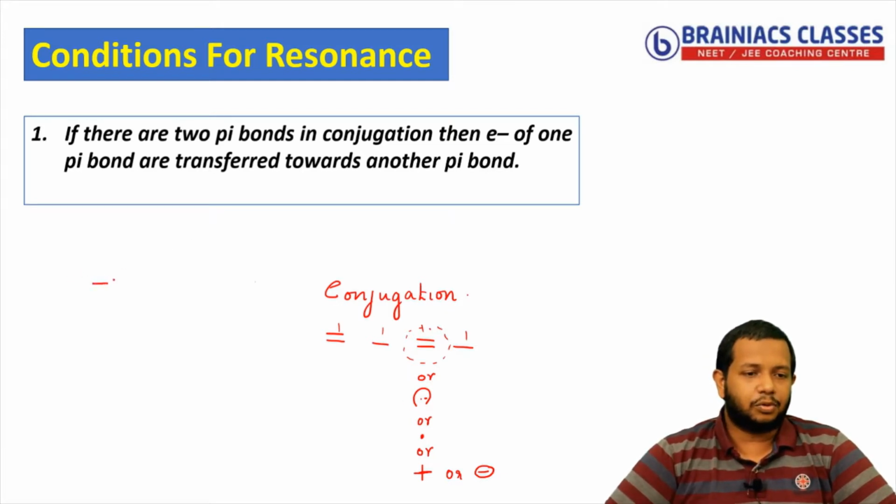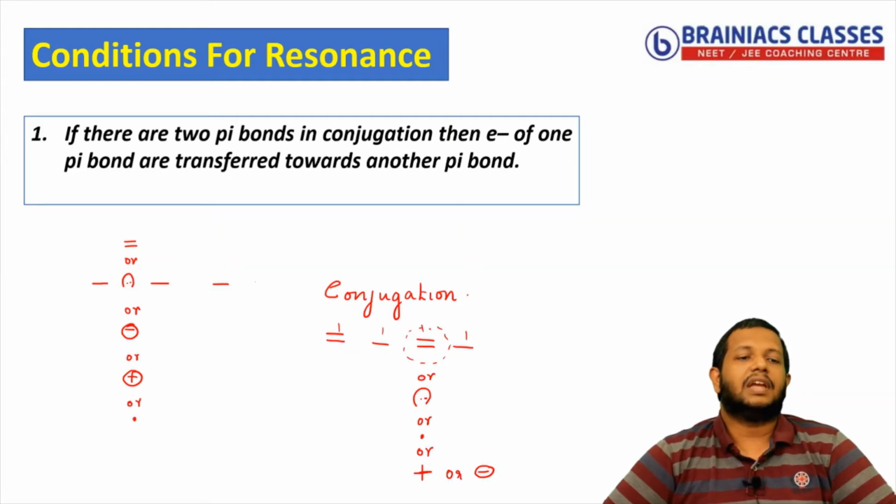Every time you should have a single bond. In between the single bonds you can have either a double bond, or a lone pair, or a negative charge, or a positive charge, or a free electron.